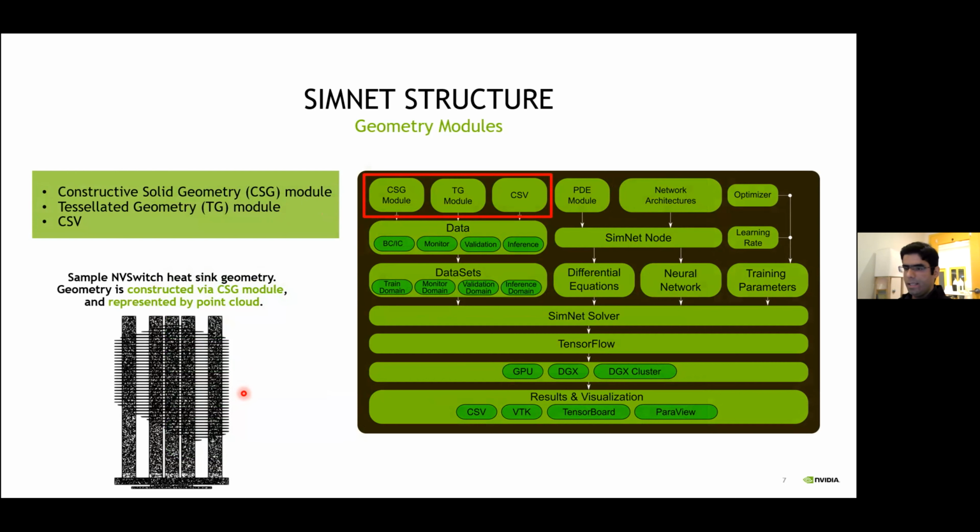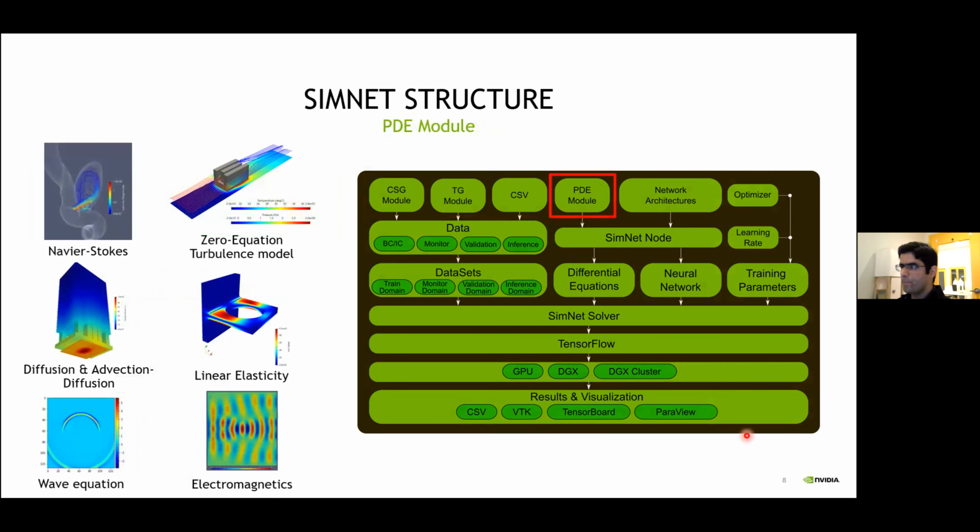This will allow creation and parameterization of a wide range of geometries. Also, the TG module in SimNet imports STL files, OBJ files, and also other forms of the tessellated geometries. And one thing to note is that the geometries in SimNet are all represented by point cloud, and we don't use any mesh in SimNet.